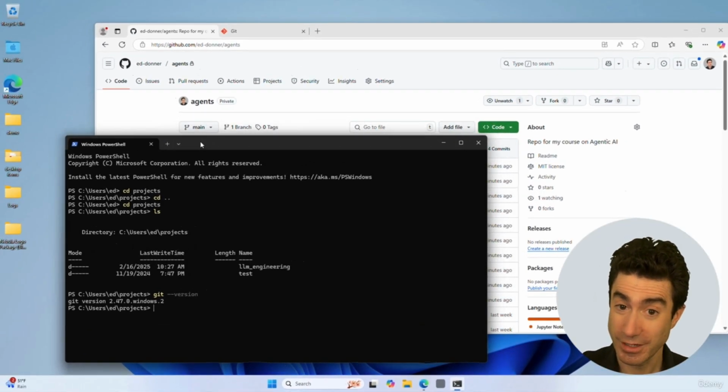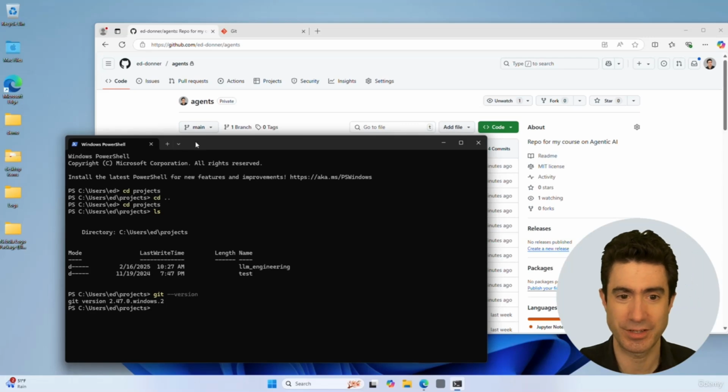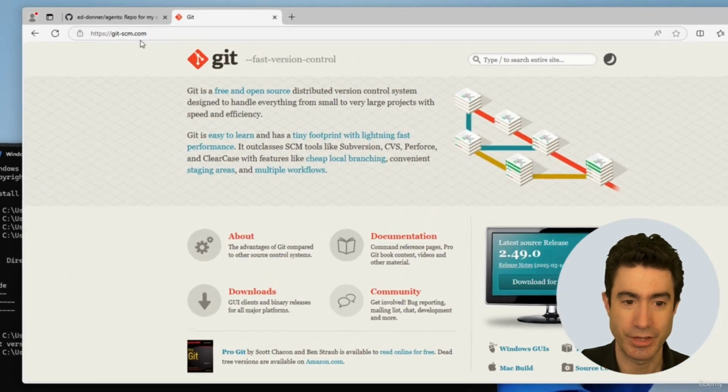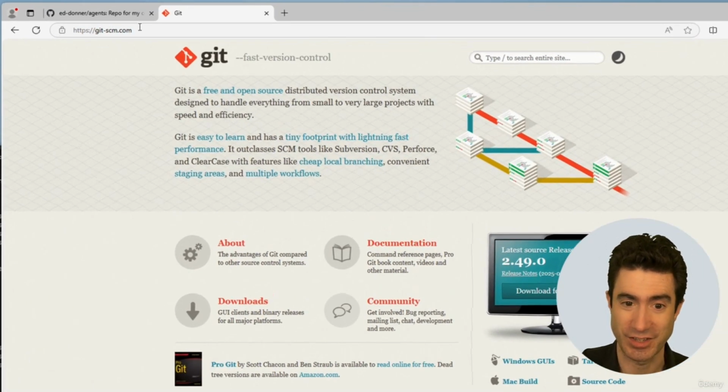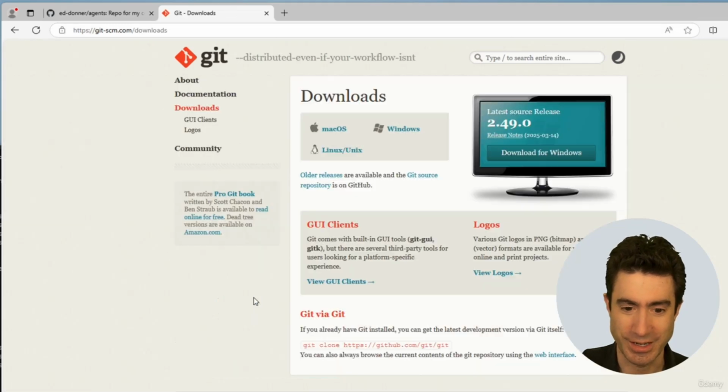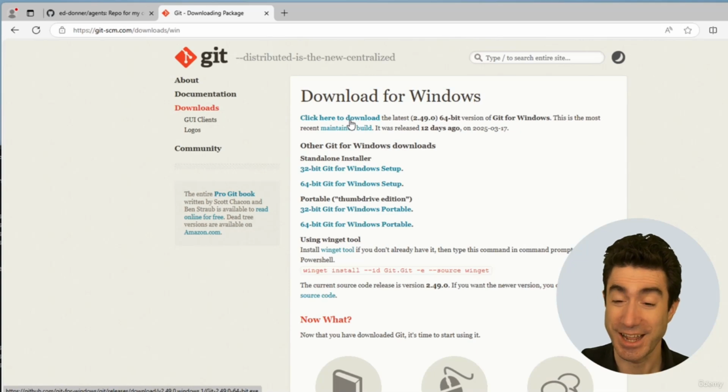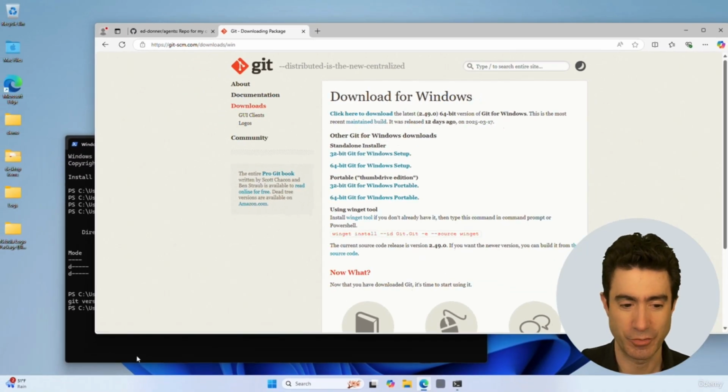If you don't have Git installed and that gives an error message, then you can go to Git's website, and there's a link in the setup instructions. Go to downloads and to Windows, and you can click here to download the latest version for Windows. The installation instructions should be crystal clear, and make sure that you have that in there.